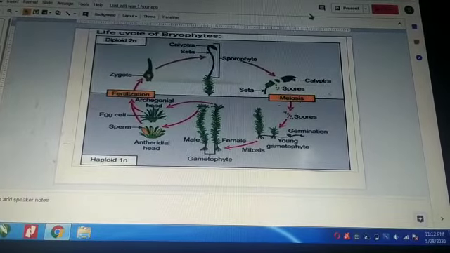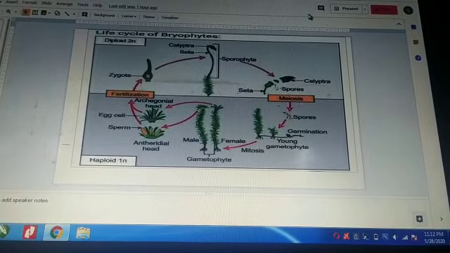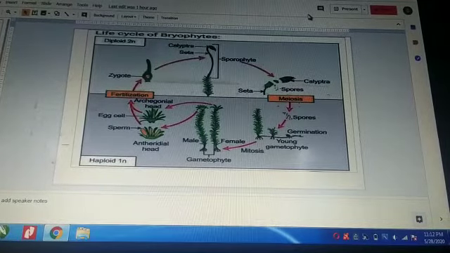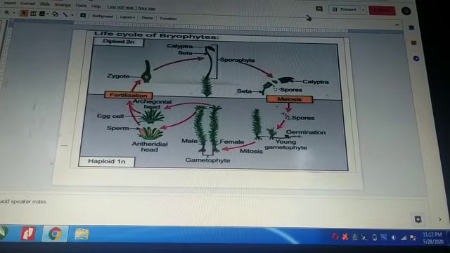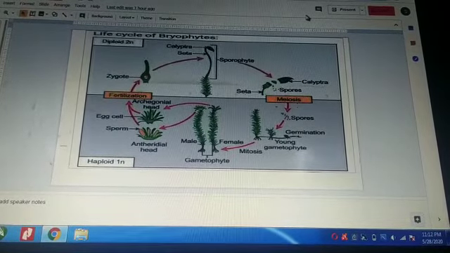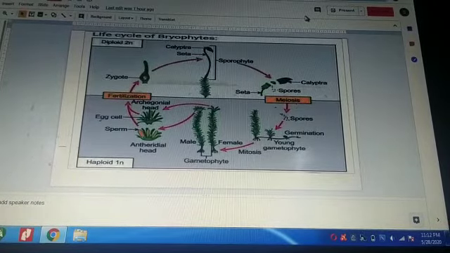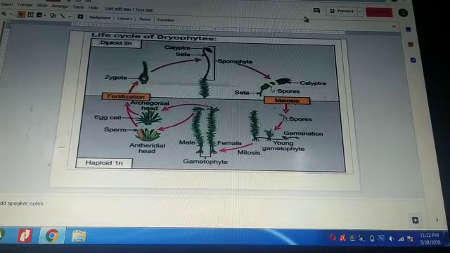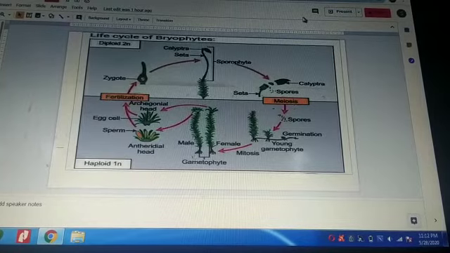The bryophytes include one sporophytic stage and one gametophytic stage. The sporophytic stage bears spores, and the spores are produced by meiosis that will undergo mitotic divisions to produce male and female gametophytes that develop into archegonia and antheridia. Now these male and female gametes, that is sperm and egg, will undergo fertilization to produce a zygote, which results in a sporophytic body again.